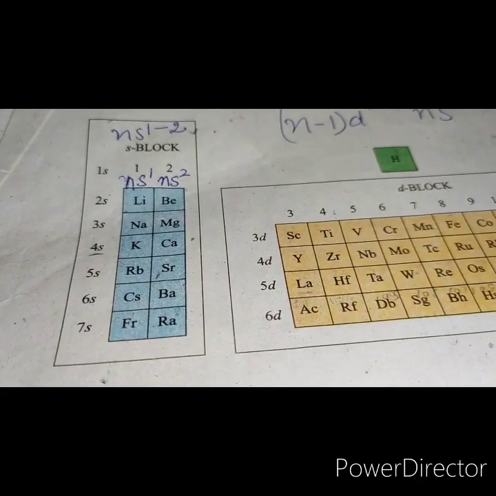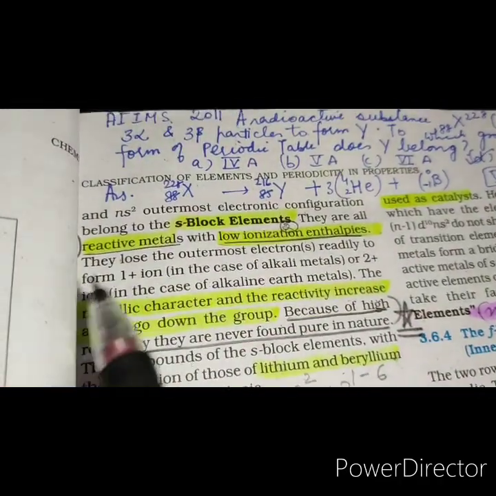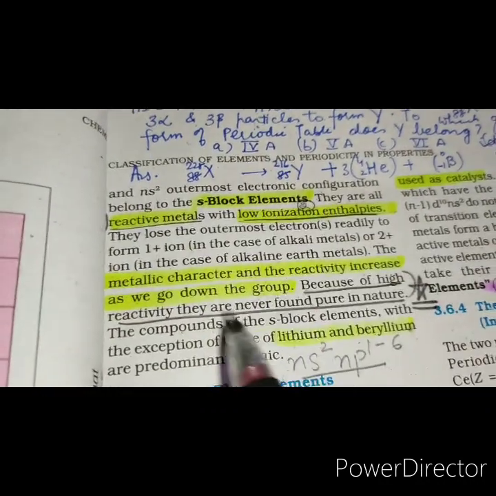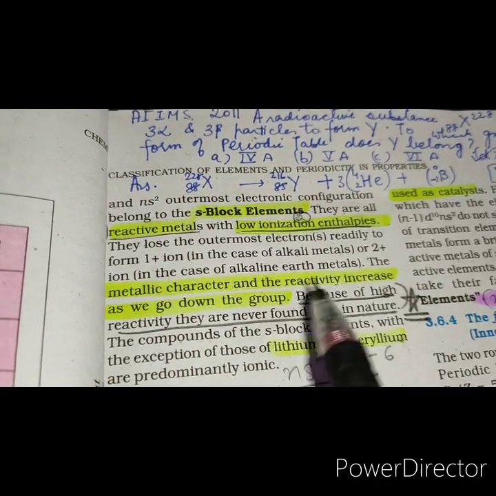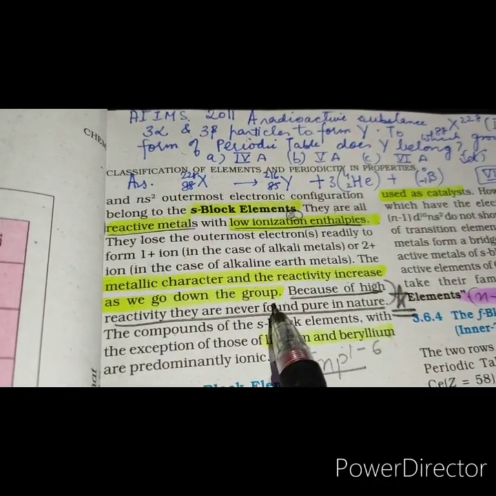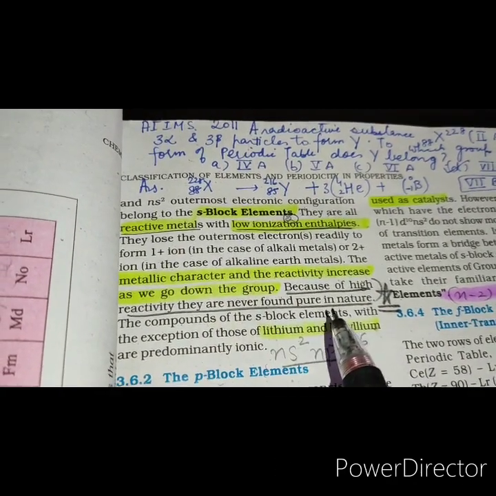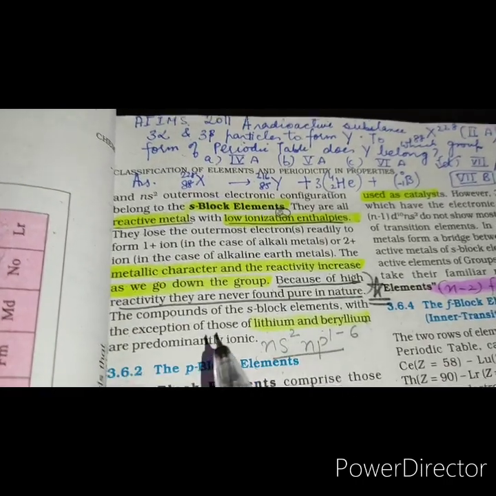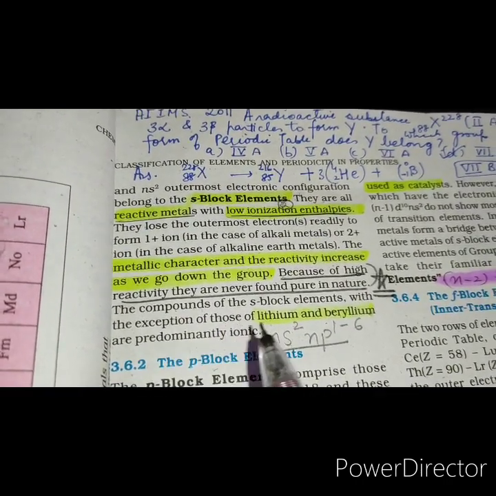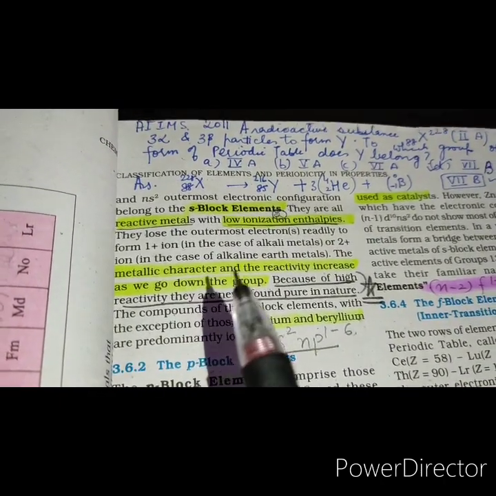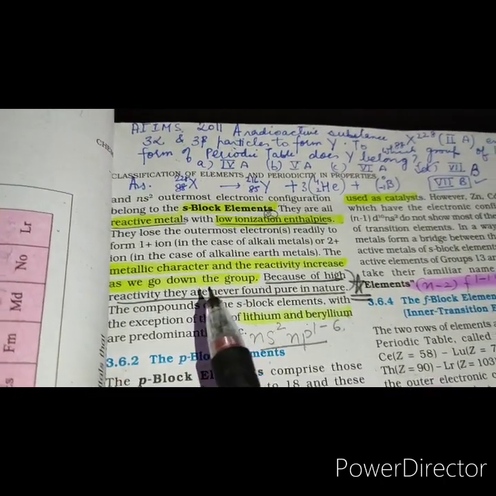Then we come to the characteristics of s block elements. The s block elements are reactive metals. They have low ionization enthalpies, and the metallic character and reactivity increase as we go down the group. Because of high reactivity, they are never found pure in nature. They form ionic compounds except for lithium and beryllium. They impart characteristic color to the flame and they are strong reducing agents.